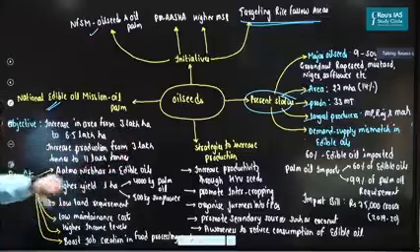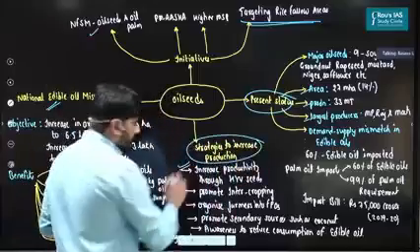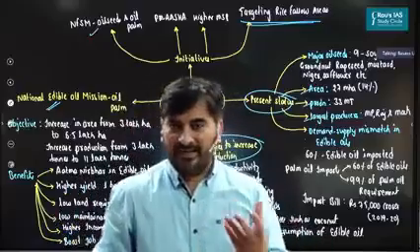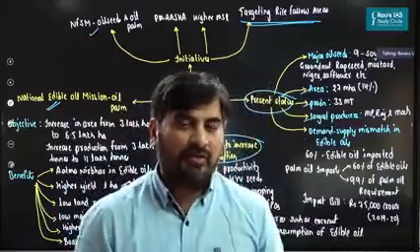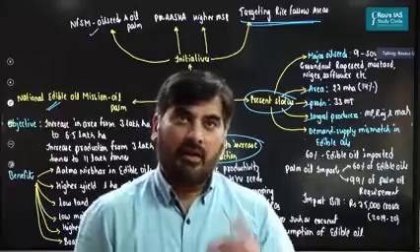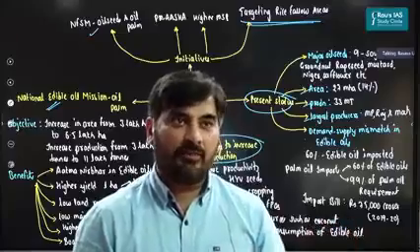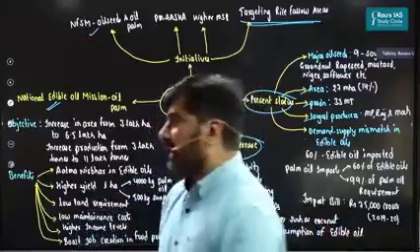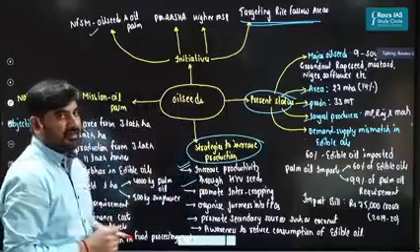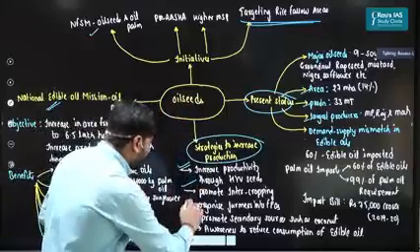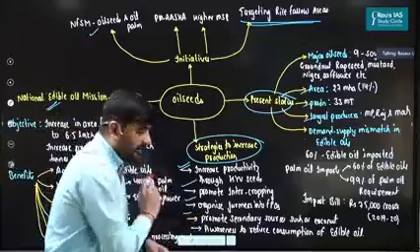Now, what should be done in order to increase the production of oil seeds? What all things should be done? First and foremost, the production of rice and wheat in India has increased predominantly because we have come up with high yielding varieties of rice and wheat. So accordingly, we need to promote high yielding varieties of seeds for oil seeds as well. So we need to increase the productivity. Second, we need to promote intercropping, that is cultivating oil seeds with other crops such as rice and wheat. Organize farmers into farmer producer organizations, FPOs.